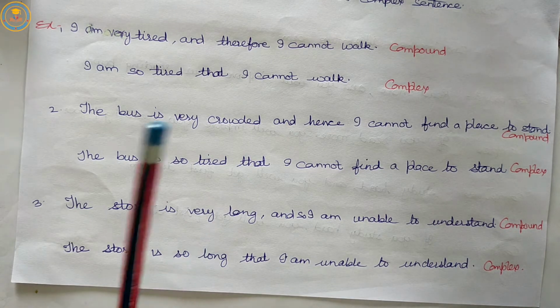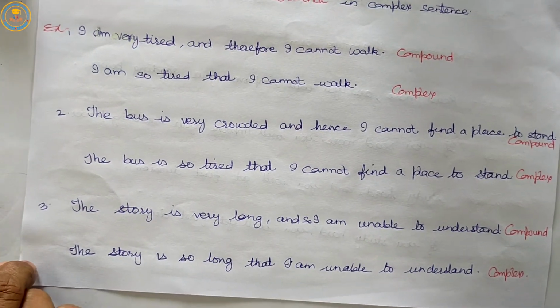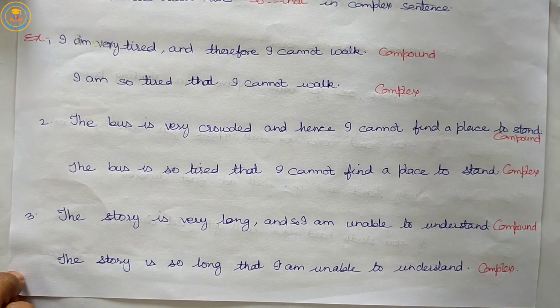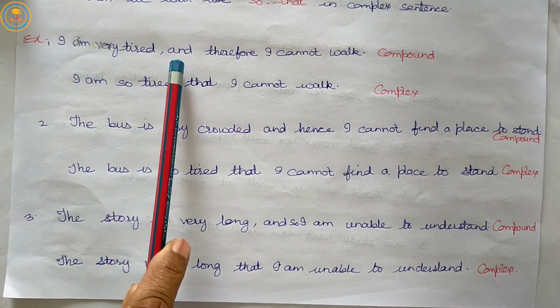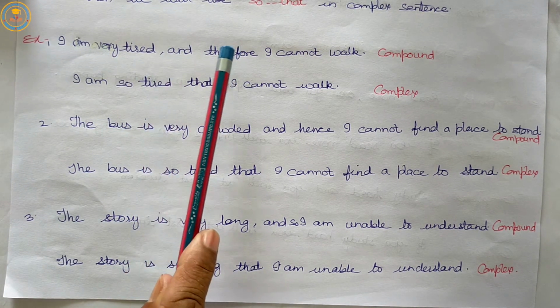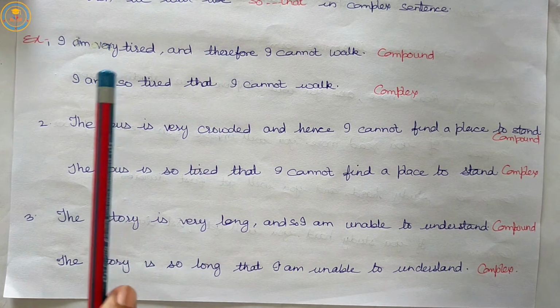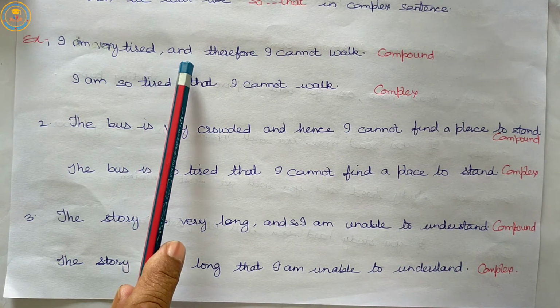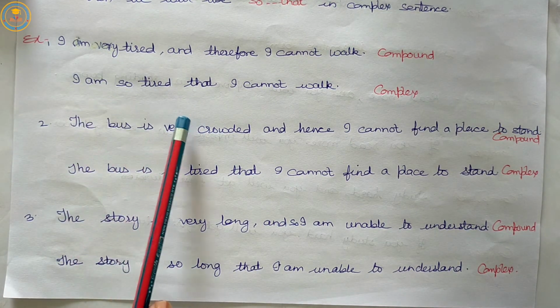So with these examples you can clearly understand our 9th rule, which contains a compound sentence with very plus and plus joining words therefore, so, hence. While transforming the compound sentence into a complex sentence, we will use so that.